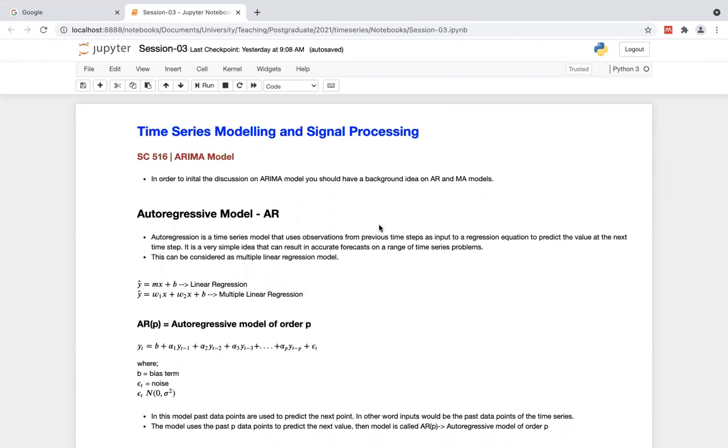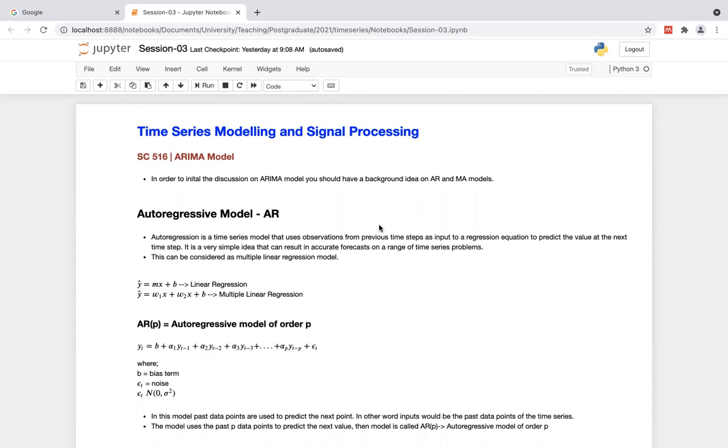In order to get into this ARIMA model, you should have a background idea on what is the AR model as well as what is the MA model. The name implies that the AR model is the autoregressive model and MA is for moving average models. First, let's look at what is the autoregressive model or AR model.